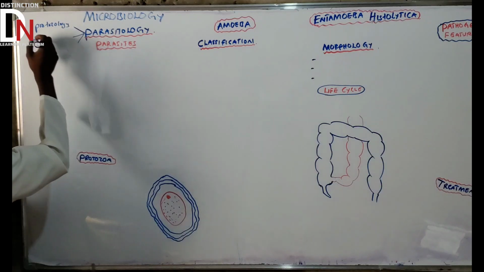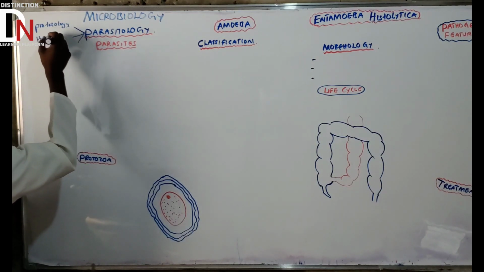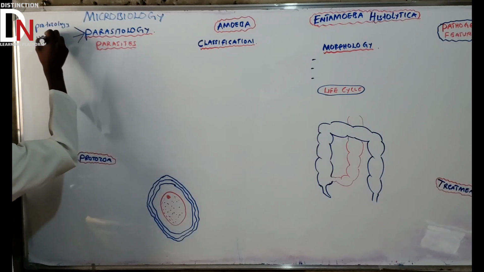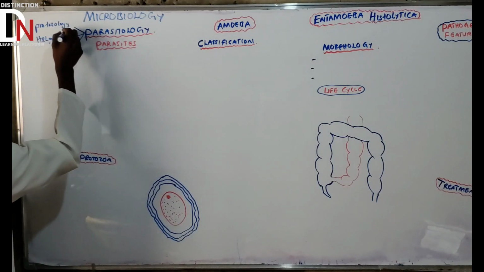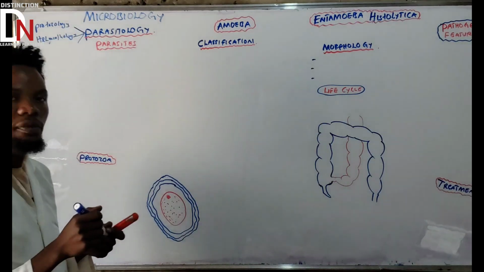Then the other one is the study of helminths, or worms, which is what we call helminthology.